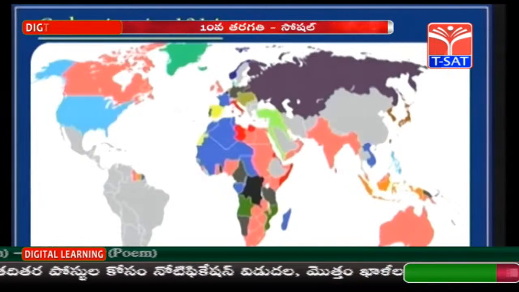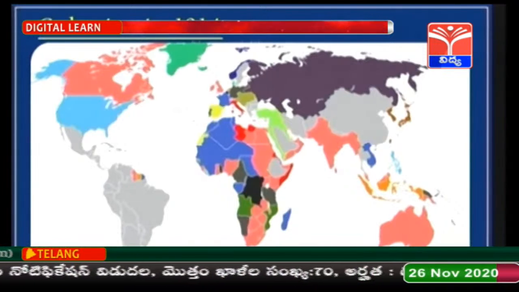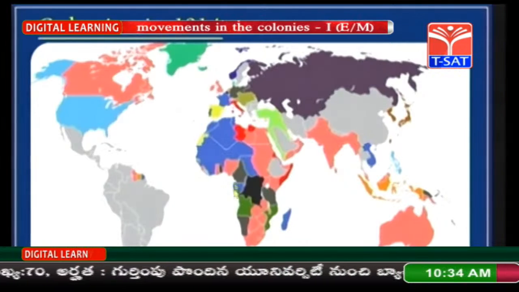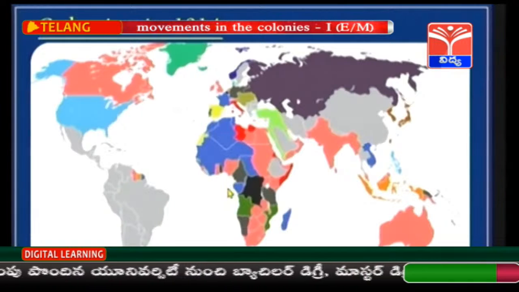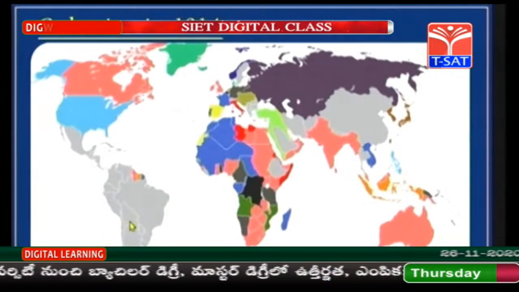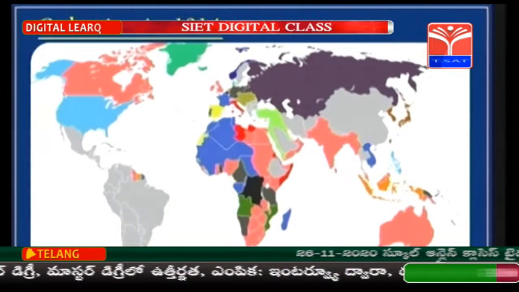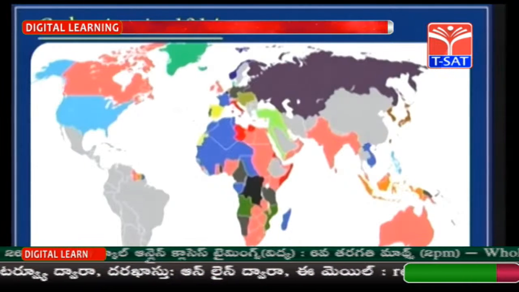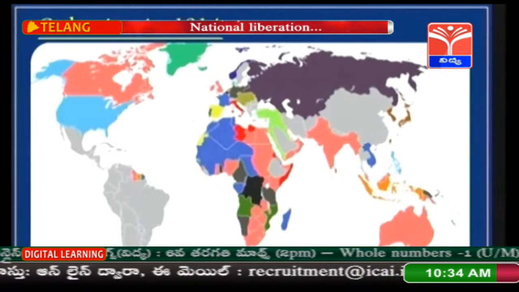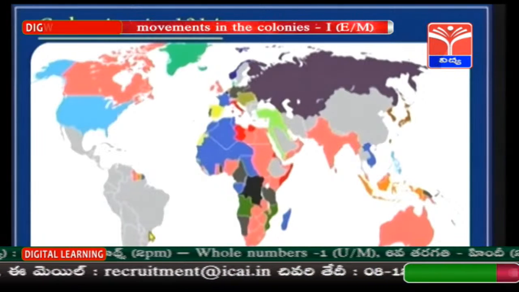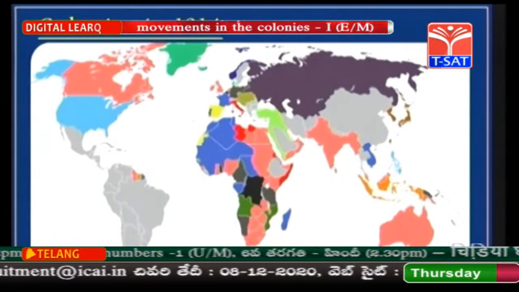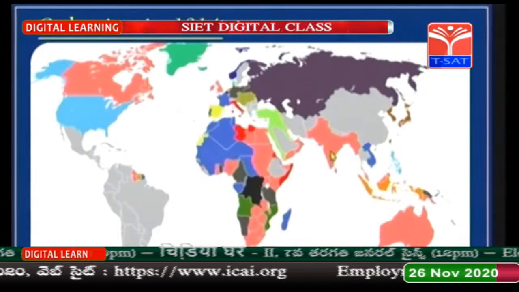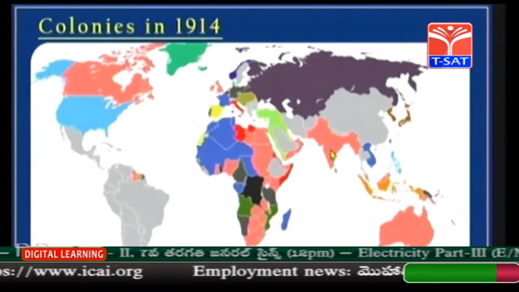You can see in this map there are different colors showing the colonial powers, that is Britain, France and Holland, each represented with one color. For example, Britain is shown in light pink color, and our India is also shown in the same color.